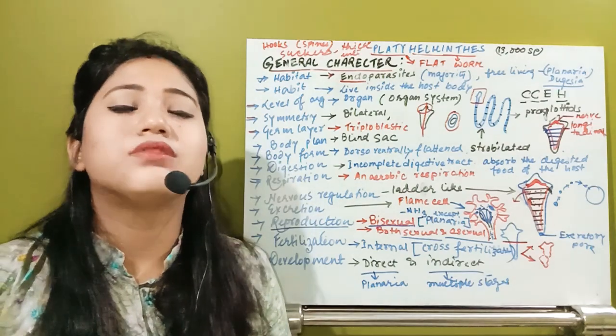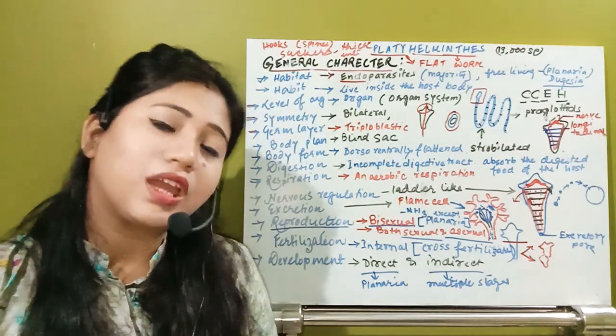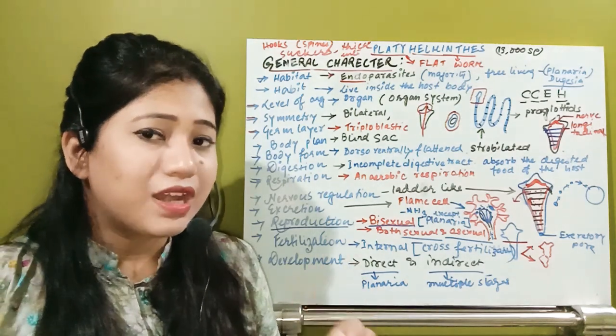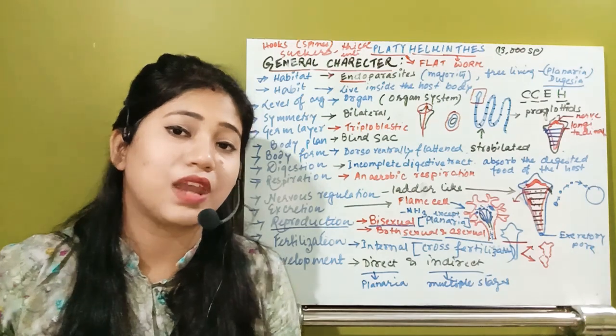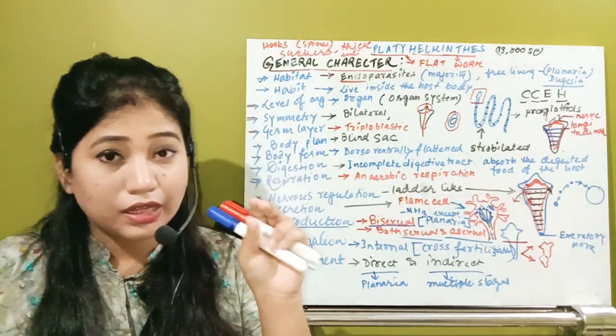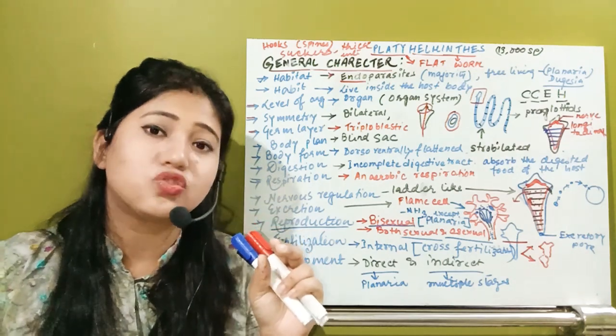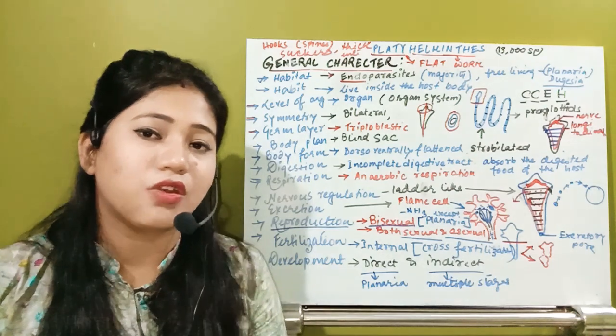So in that pH, how will this organism survive? So this organism has a very thick skin, so that it will not be digested by the enzymatic activity of the host.